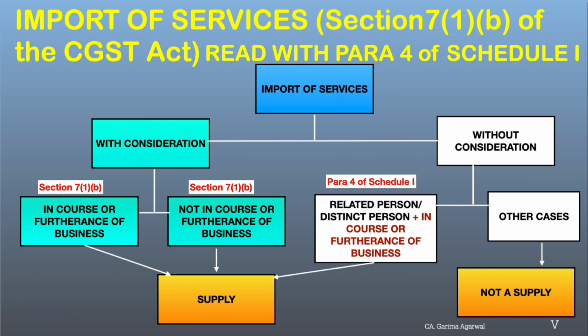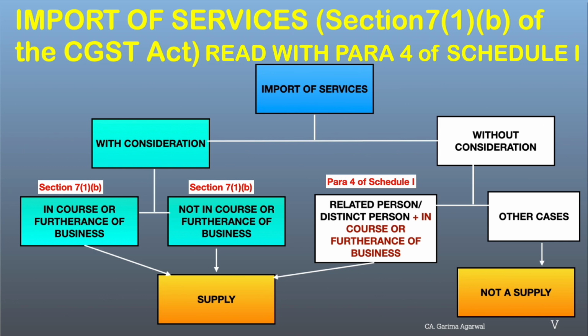Now moving further, if you read section 7(1)(b) with Para 4 of Schedule 1, it says that services, if imported into India from a related person or a distinct person without consideration, but in the course or furtherance of business, will be deemed as a supply and GST will apply. Now, from a related person, this is the key condition.